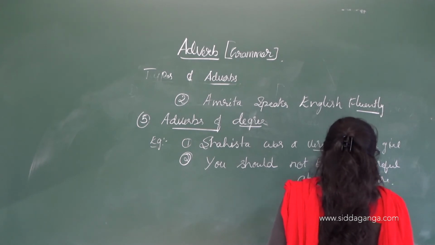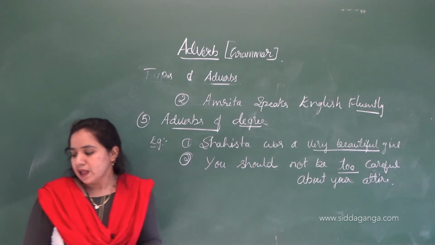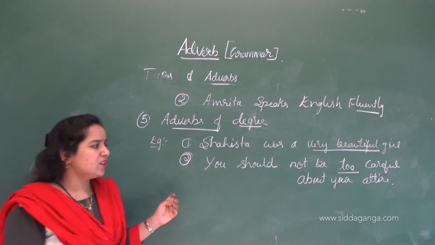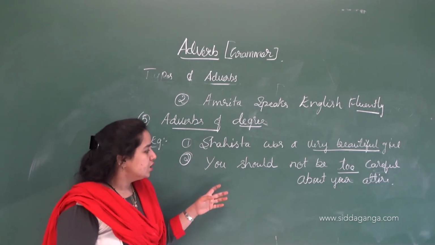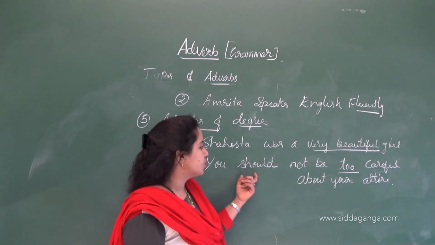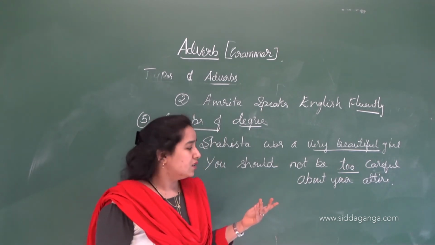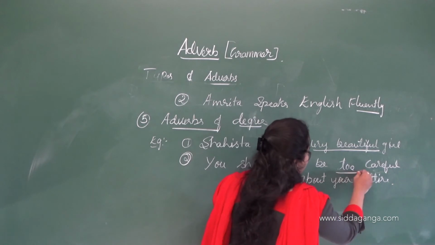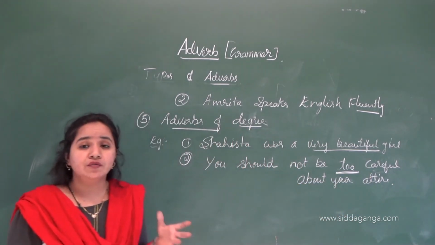Attire means the dresses which we use, the dressing sense. Someone may say, why are you so careful about your attire? So here in the sentence, you should not be too much careful about the attire, that should not be a good one. So the word too is called an adverb of degree.